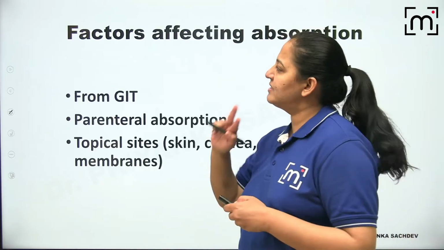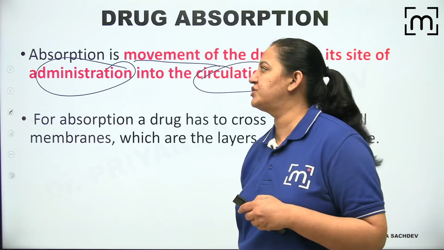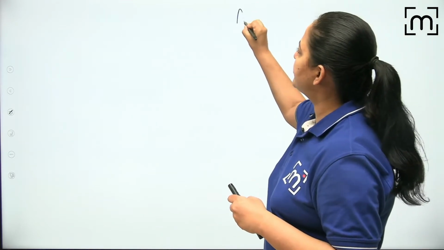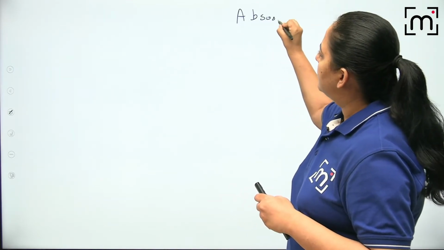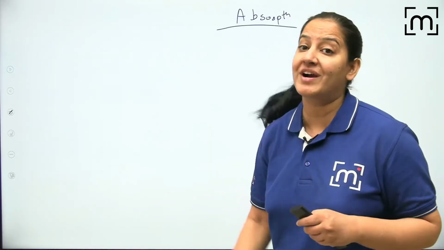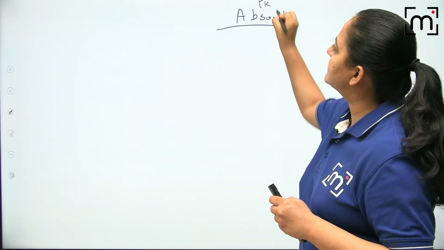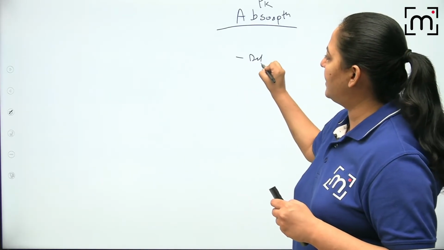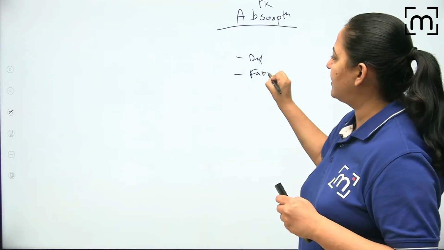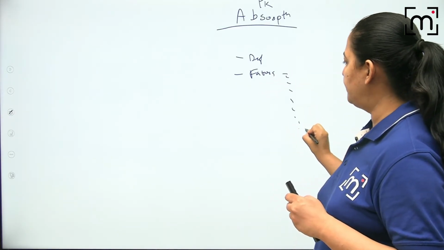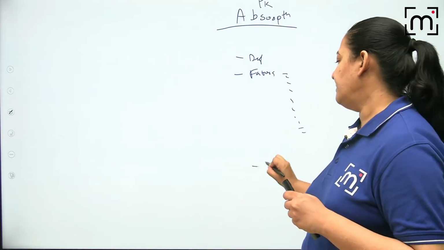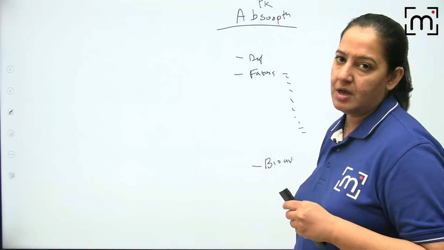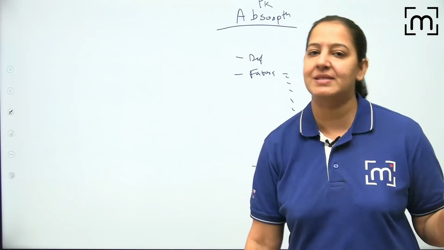Let me teach you. Absorption पे सिर्फ 2 क्वेश्चन आएंगे. Absorption पे आपको सिर्फ 2 चीजें पढ़नी है. What 2 things you have to study in absorption? I'm teaching you the first chapter of pharmacokinetics. We have started pharmacokinetics. The first chapter is absorption. ठीक है. Absorption में आपको एक तो इसकी definition आना चाहिए, दूसरा factors affecting absorption आना चाहिए. There are 9 factors. You should be able to explain all. ठीक है. And bioavailability का concept आना चाहिए. What is bioavailability? It is related to absorption. इन तीनों पे आपके यूनिवर्सिटी एग्जाम में questions can come.